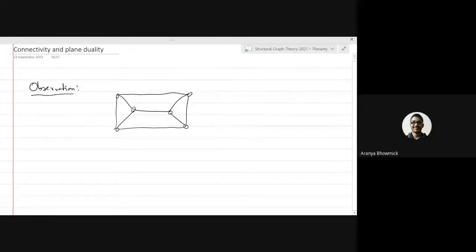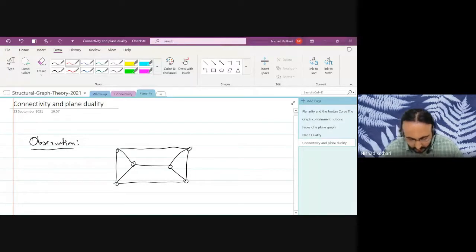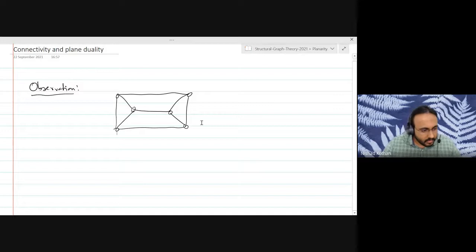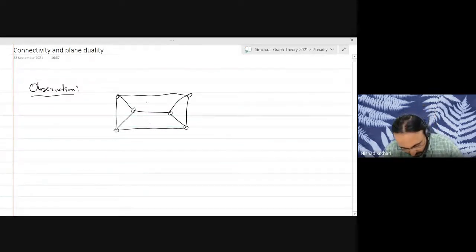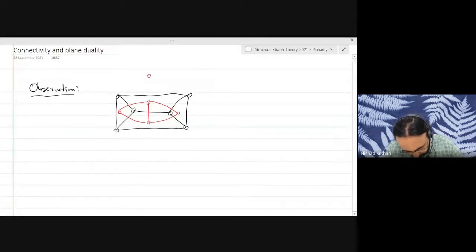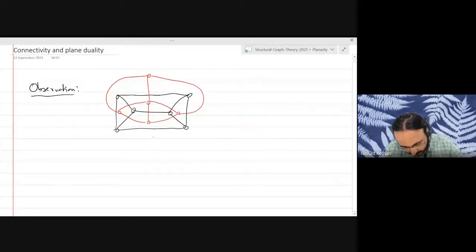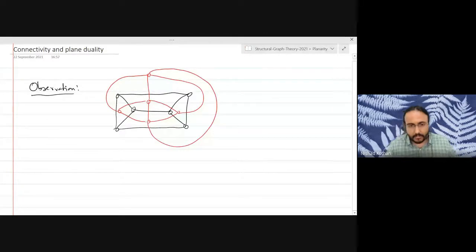Okay. So let's look at our standard example. The black colored graph is the plane graph G, and the red colored graph is its dual.